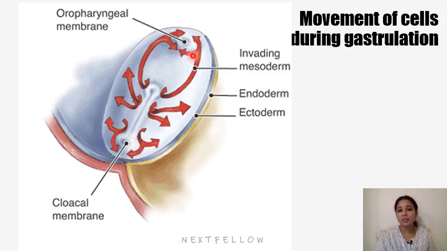So these membranes are temporary and they rupture. The oropharyngeal membrane, when ruptured, forms the future mouth, and the cloacal membrane later divides to form the urogenital membrane and anal membrane, and ruptures to form the openings of the anus and urogenital canals.